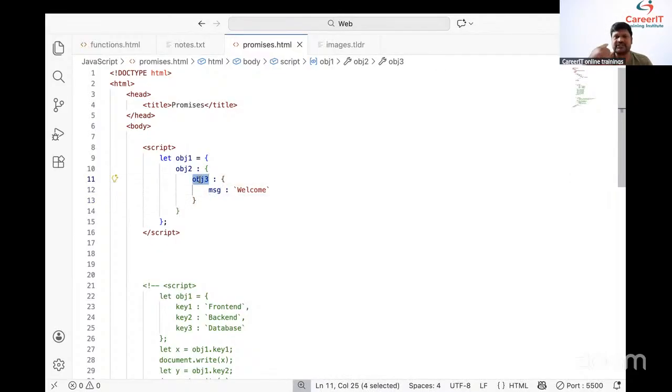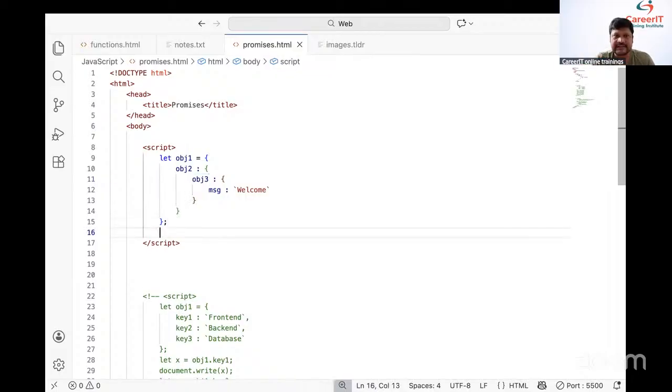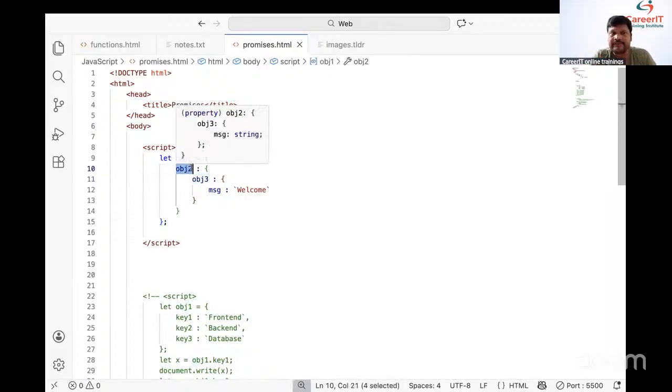Fine. So step by step we need to say it. Initially we need to read what? Students, tell me. Initially we need to read obj2 from where? obj1.